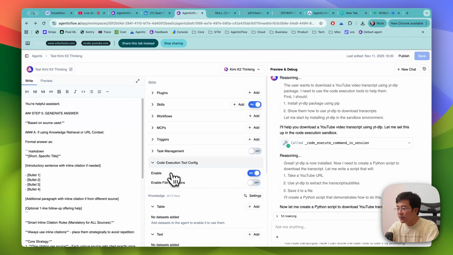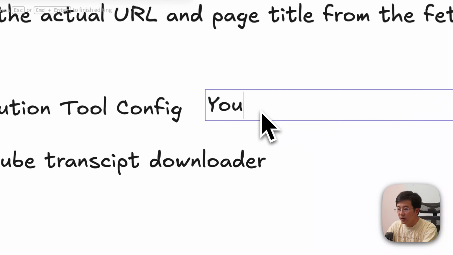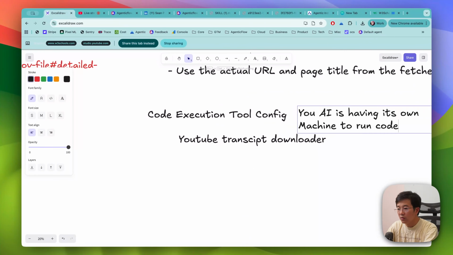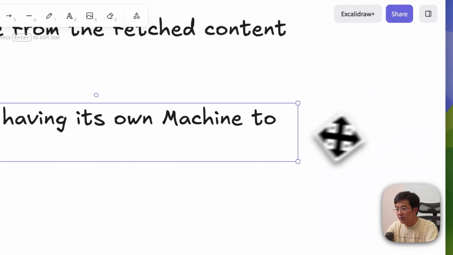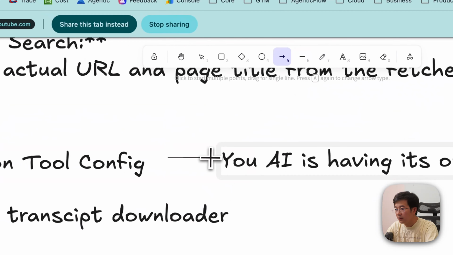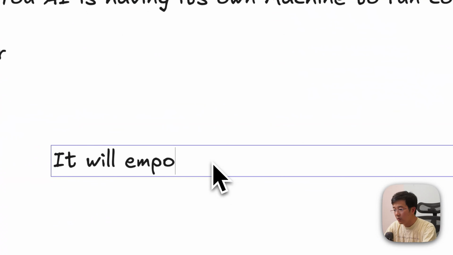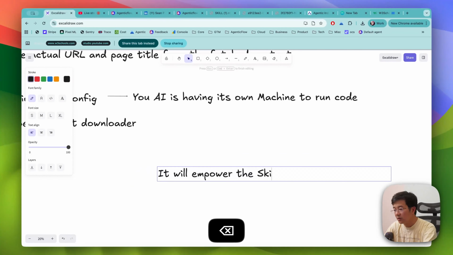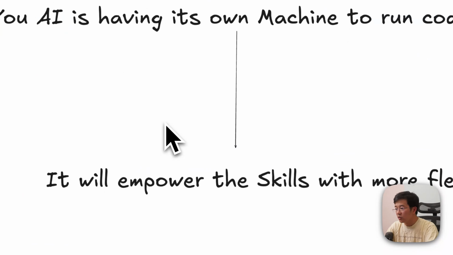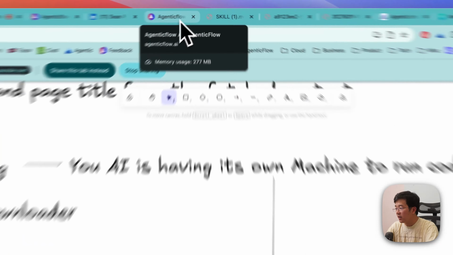So with this update, your AI has its own machine to run code. And why is it powerful? It will empower the skill with more flexibility. It means whatever you can do in Claude.ai, you can do in AgenticFlow, and you can pack everything together in this part.